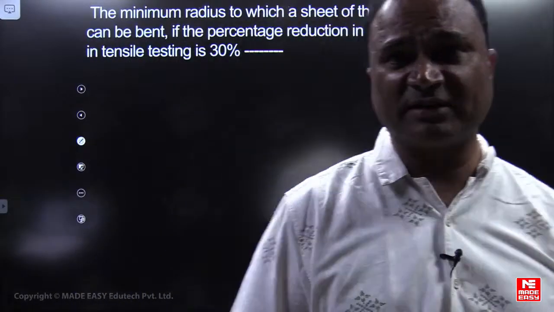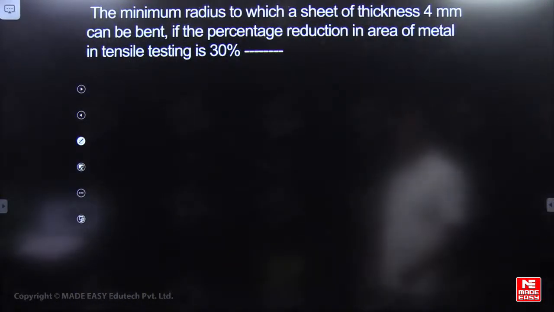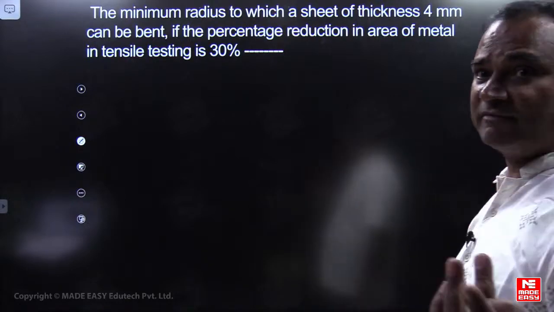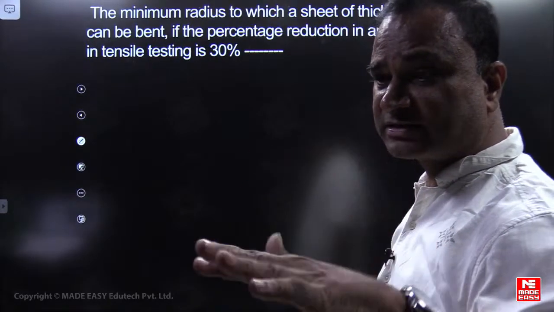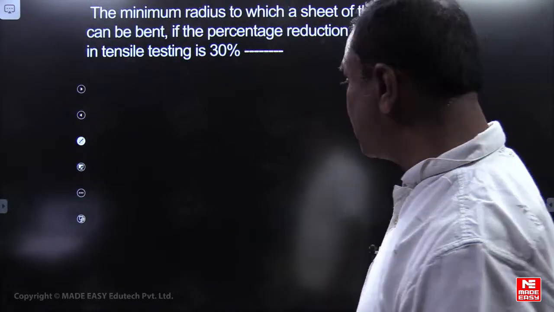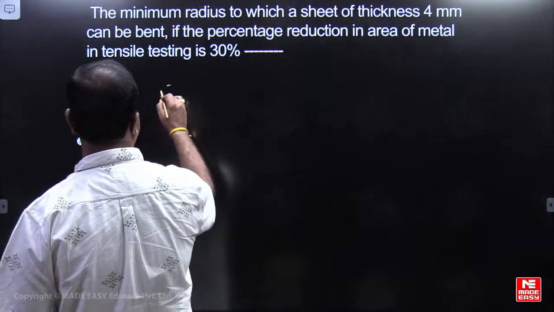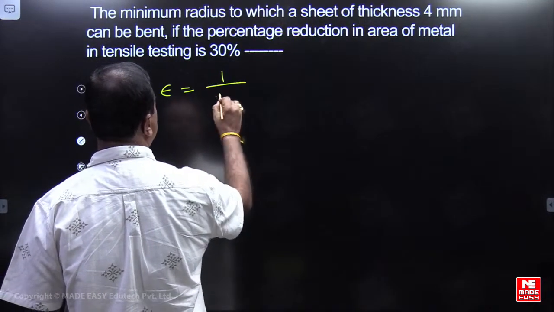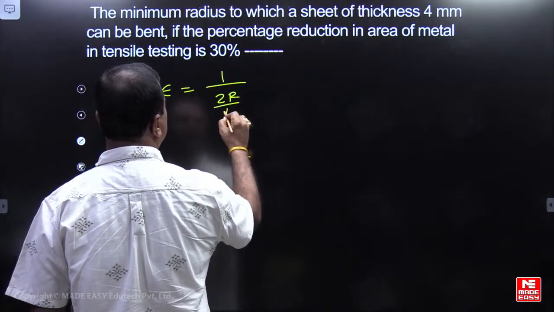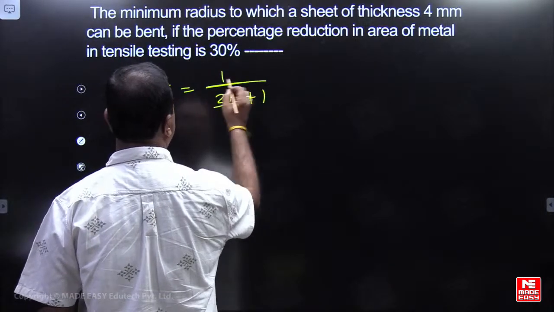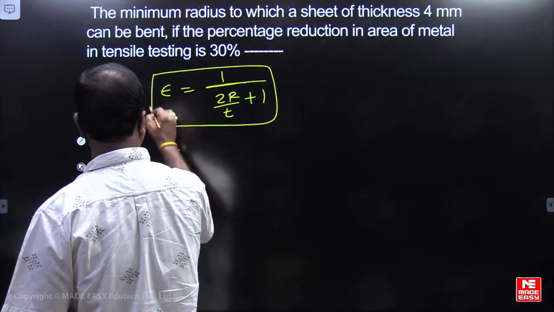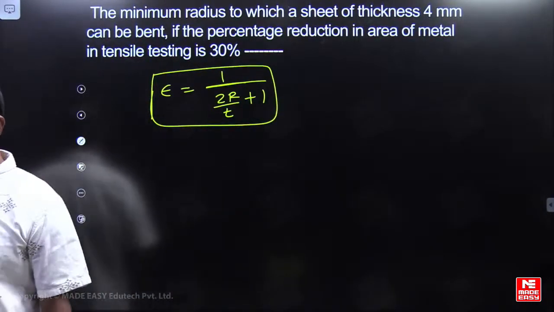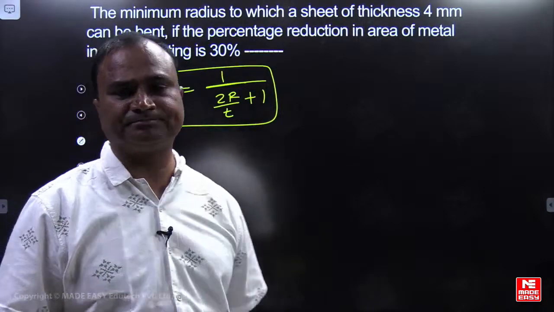This you can think of here. It's a bending case, friends. Bending case, bend allowance we are discussing now. Bend allowance, next bend radius. Strain developed at the outside fibers equals 1 by (2R by T plus 1). This is the formula we are using now, the bending formula.